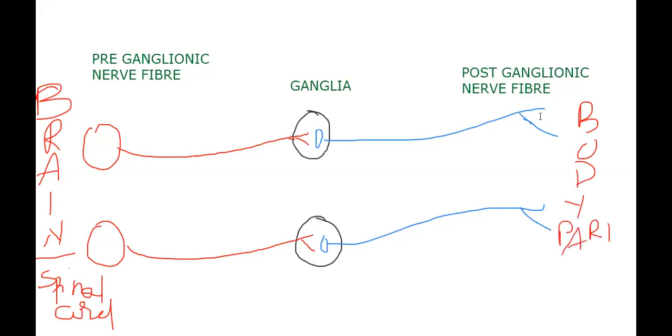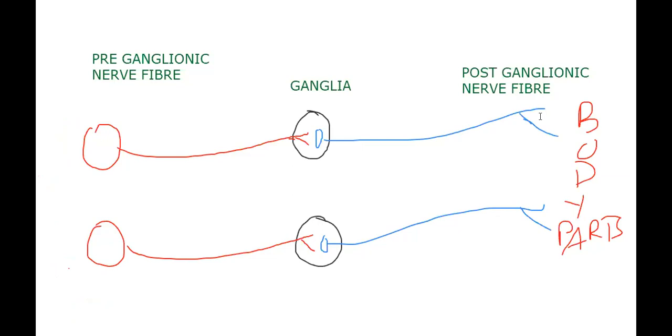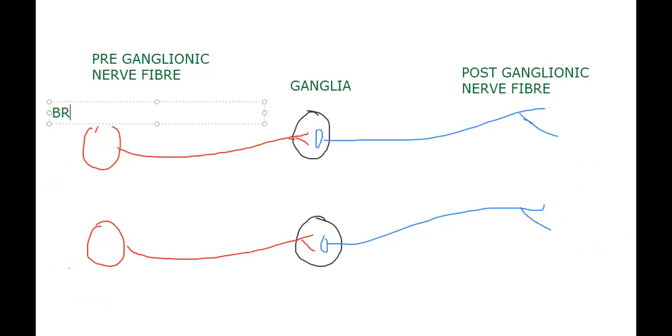These are all protocol, we can say. Postganglionic nerve fiber, every time, everywhere in the body, goes to the body part. Preganglionic nerve fiber arises either from the brain or from the spinal cord. That you should understand. The postganglionic nerve fiber will go to body parts. So this is a very, very important basic you need to understand. If you can't keep this in mind, that gives some problem.